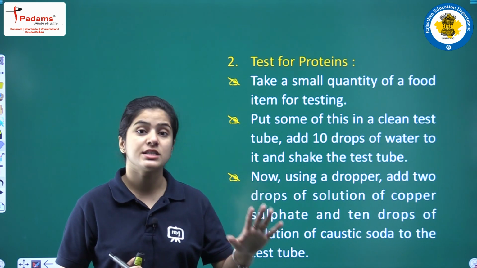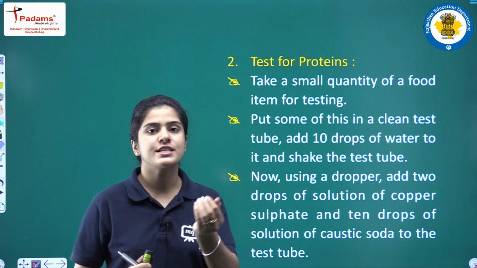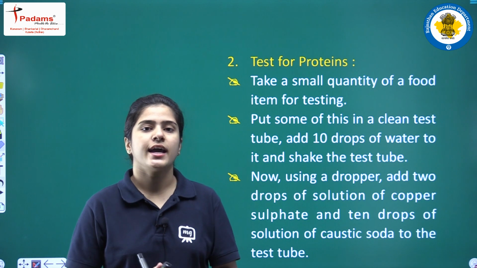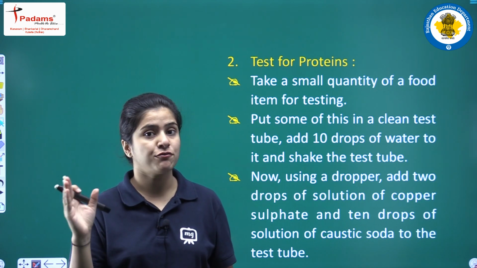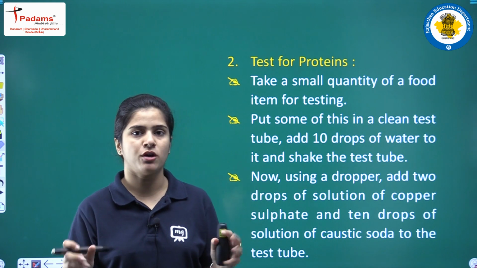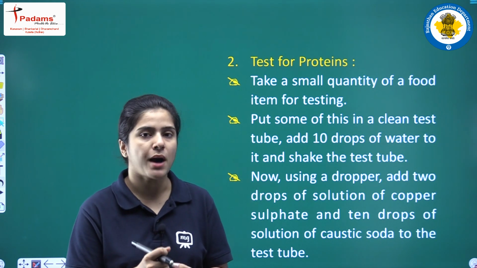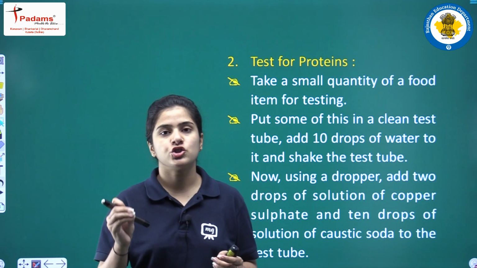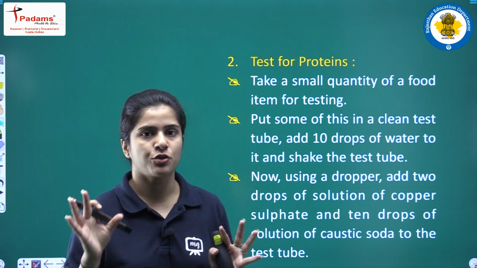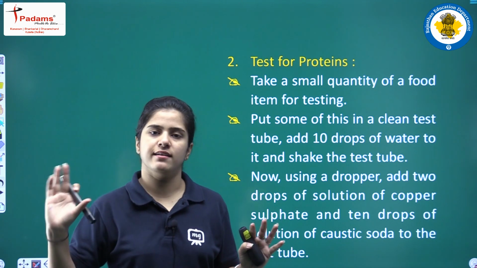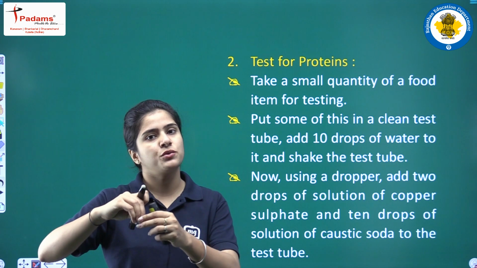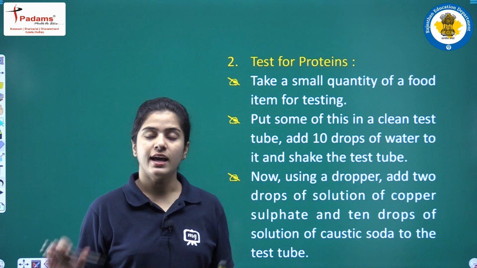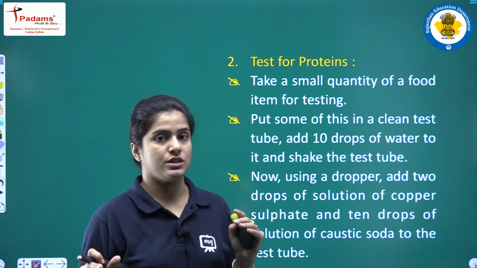For testing proteins, what you need to do? You just take a small quantity of the food item that you want to test. If it is not in solid form, then it's fine, but if it is solid, then you need to grind it well, powder it, and then take it in a small test tube. Then what will you do? Just put some 10 drops of water into it and shake it well. After you have shaken it well, what you need to do?